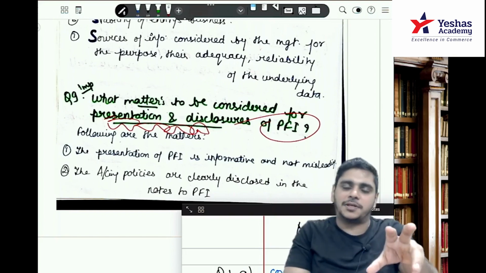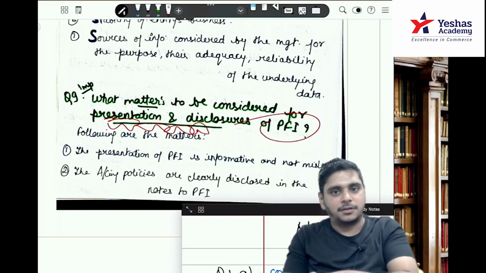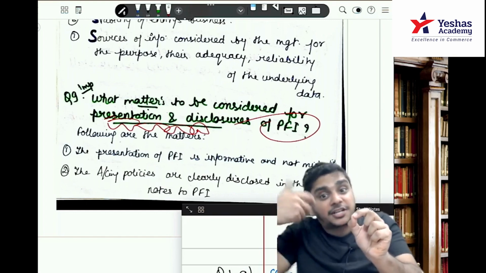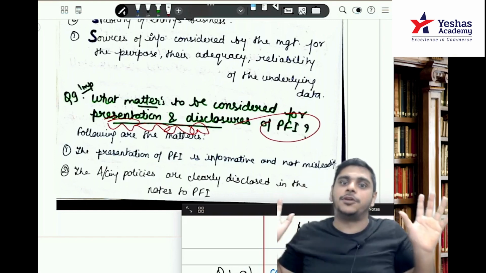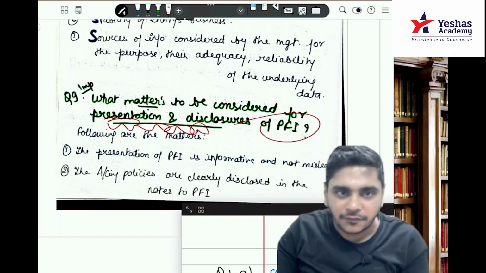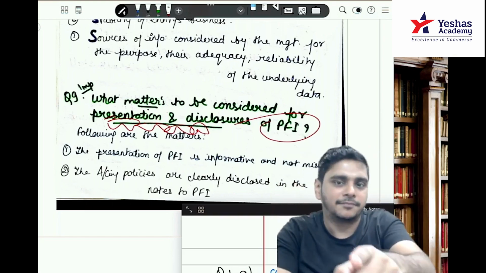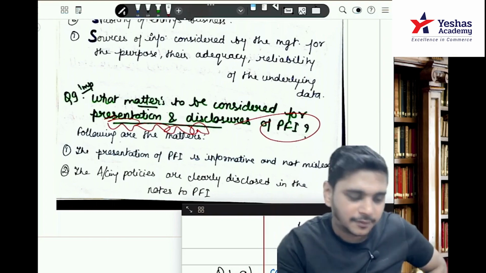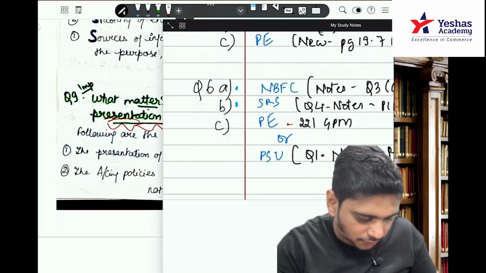See, 3420 is where you are preparing PFFI. The words would be adjustments, pro forma adjustments on unadjusted financial information. Those two words would be used. Then you will apply 3420. Only then will you apply 3420, or else you will always apply 3400. Understood, Prajwal? So it is not 3420, it is 3400.